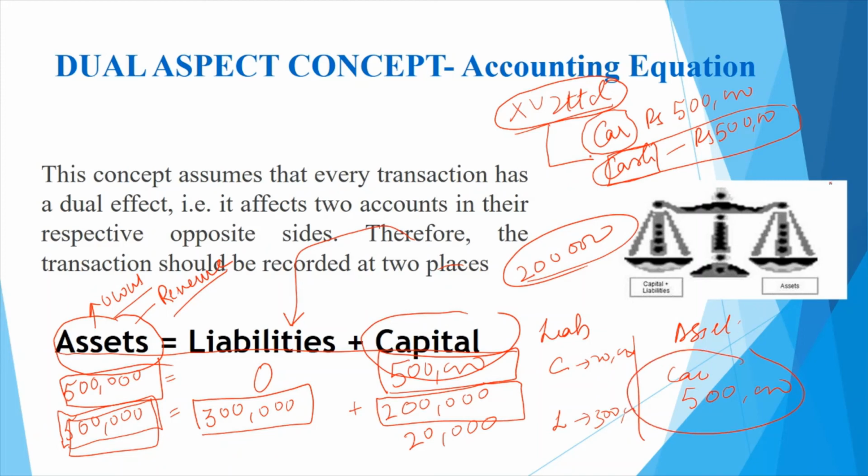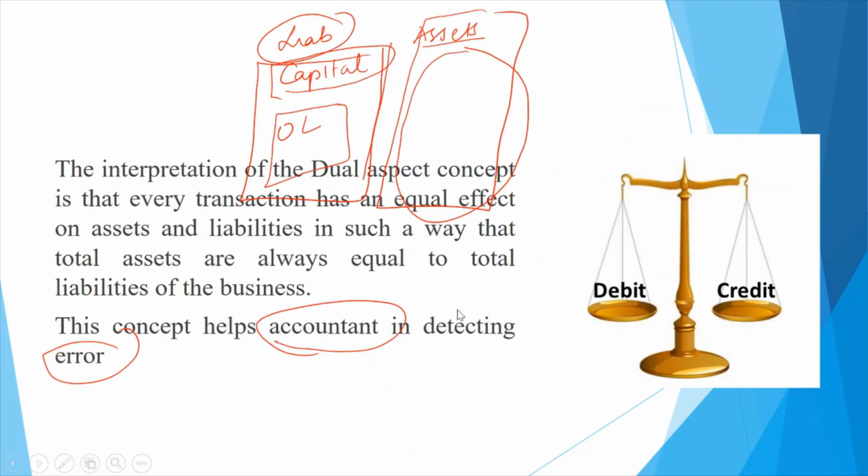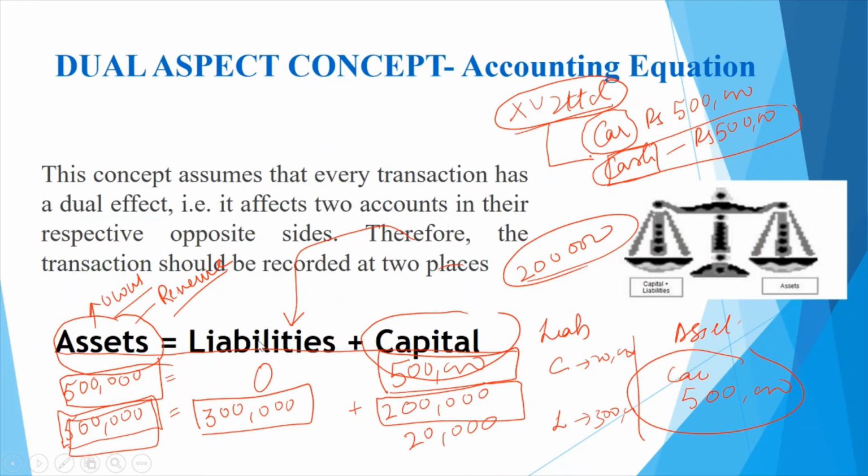Clear? The total is not tallying, which means some kind of error has happened while maintaining the accounts. So it is important that the accounting equation ensures that the balance sheet always tallies, because the total of all the assets is equal to the total of the capital plus the liabilities.